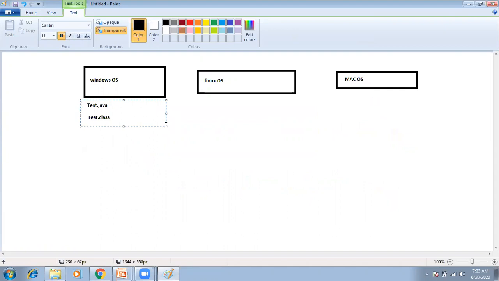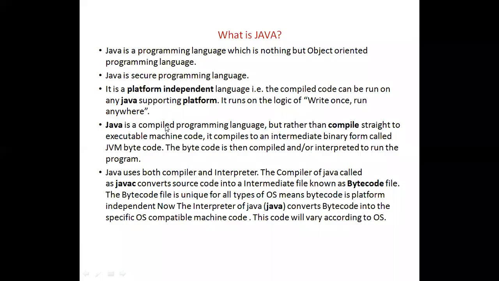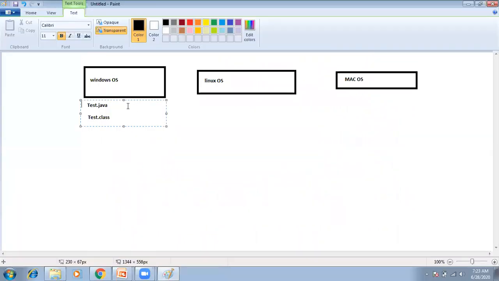Next, when you run that program, the interpreter comes into the picture. Here we have test.java and test.class after compiling. This test.class we need to put into a Linux operating system or Mac operating system.